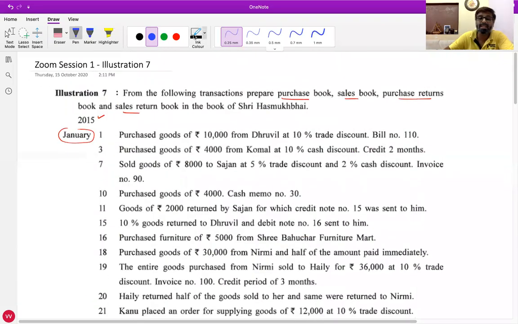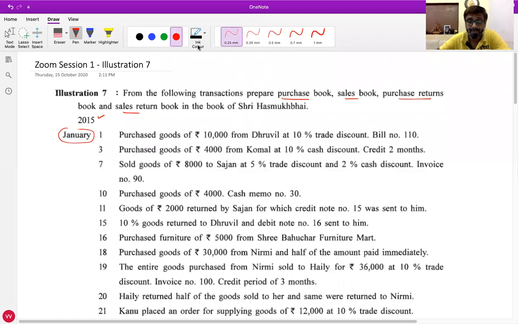Let's start solving this question. Okay, be attentive. First January. Maria from Pratap Nagar, read the question, transaction 1. She is not able to unmute, it seems. Dev from Subhanpura, read it.